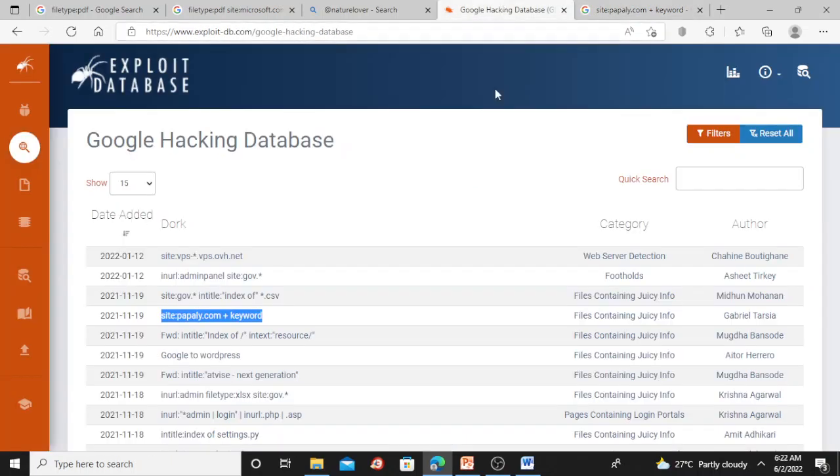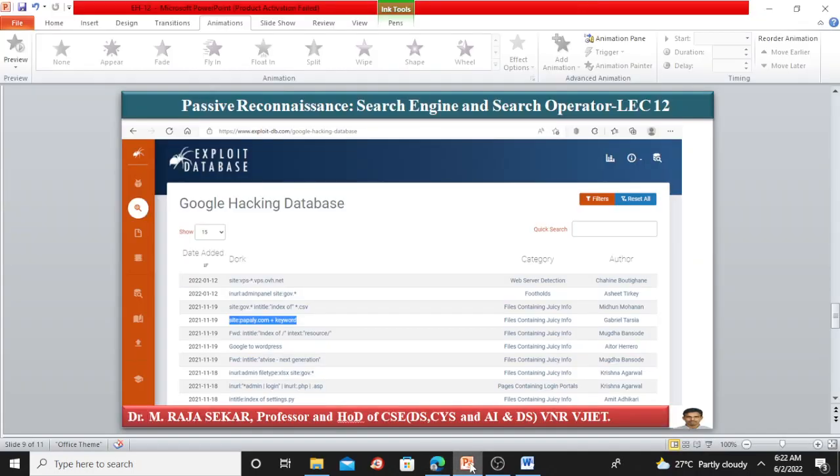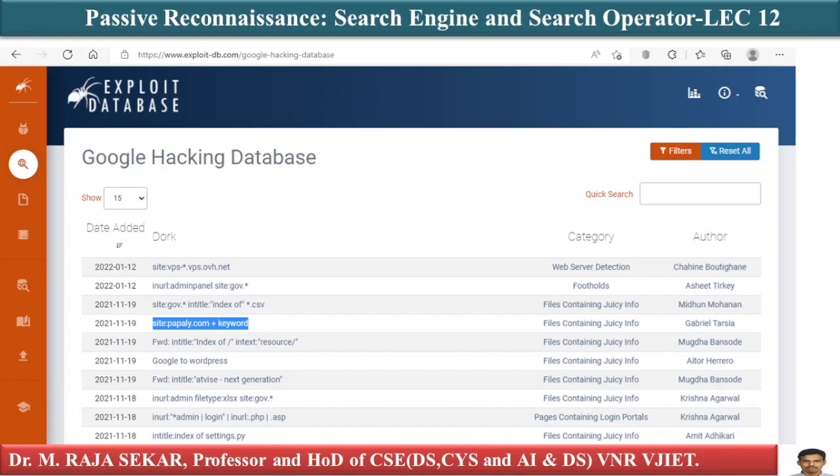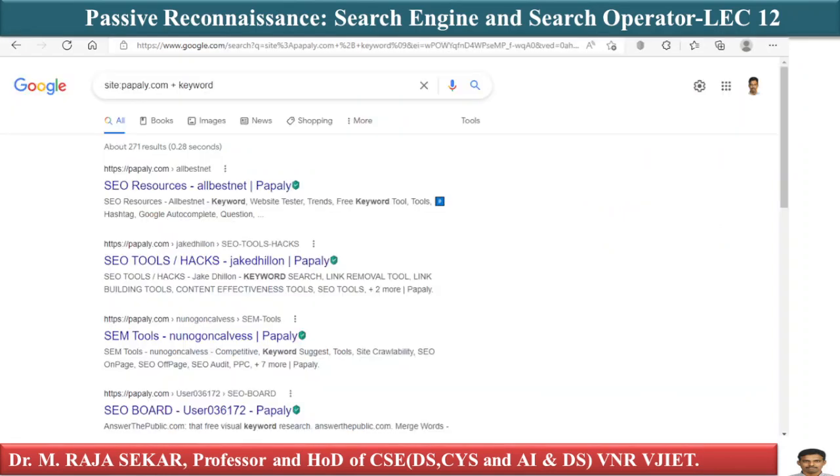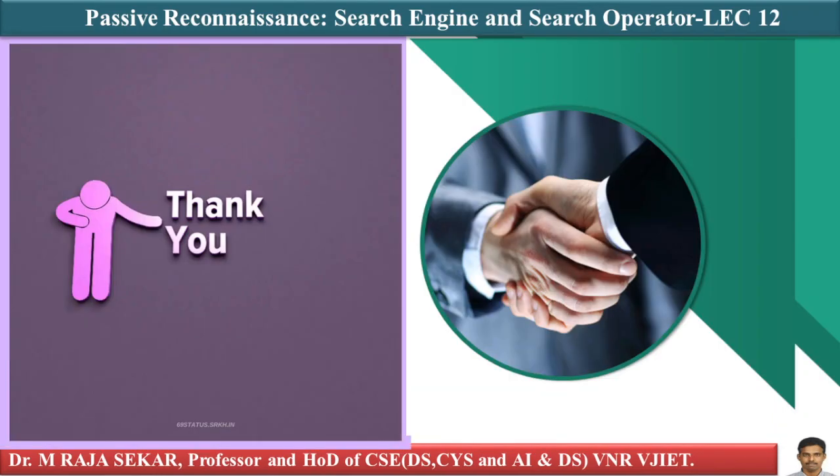What is Google hacking database? Just study all these fields. Date added. What is the date? Recent, 12/1/2022. What is a dork? What is its category? What's its author? As I told you, it is a very important database in the context of hackers. We will try to spend a lot of time on this particular database in my future classes. Thank you very much.